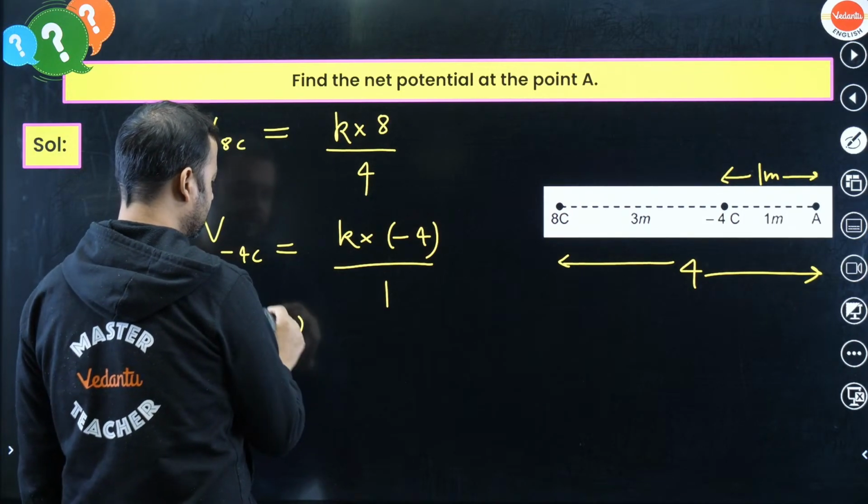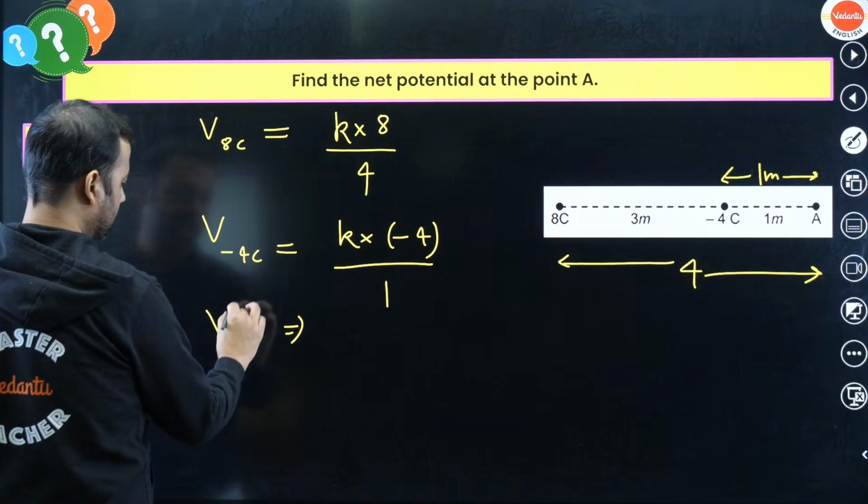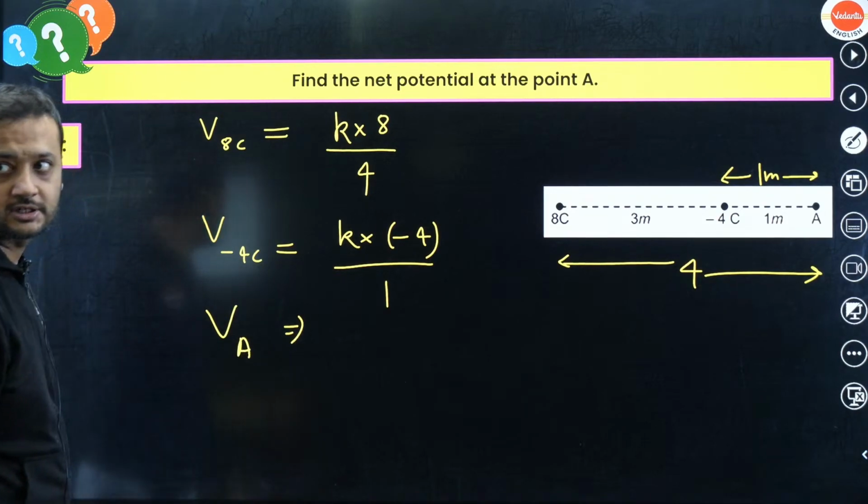So now we just have to add the total potential. So V total potential at point A. VA means potential at point A.